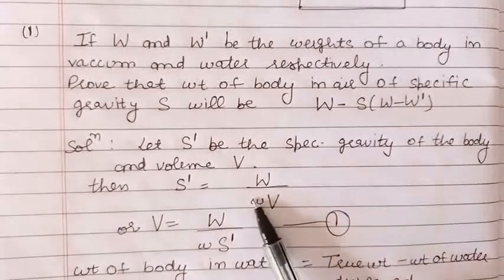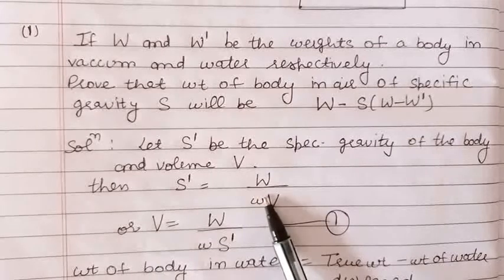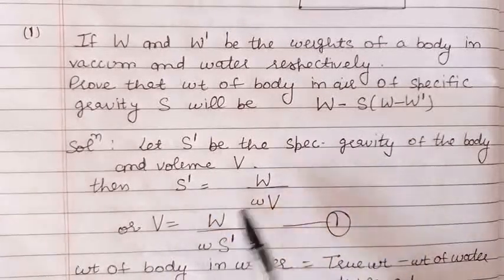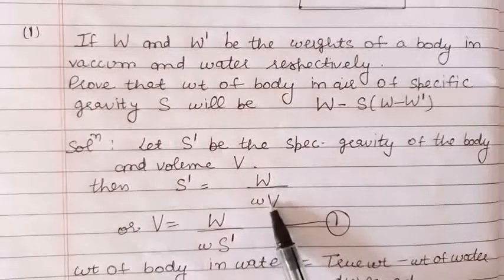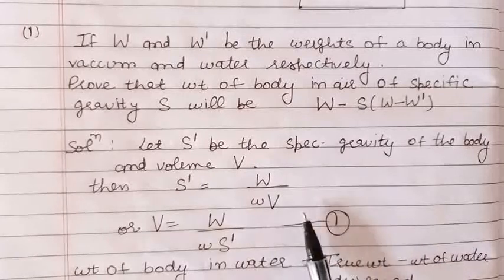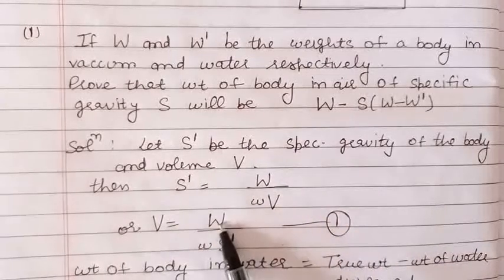Here small w is the weight of unit volume of water. So S dash will become W upon V into small w. So from here you can find the volume of the body, which is given by W upon small w into S dash.